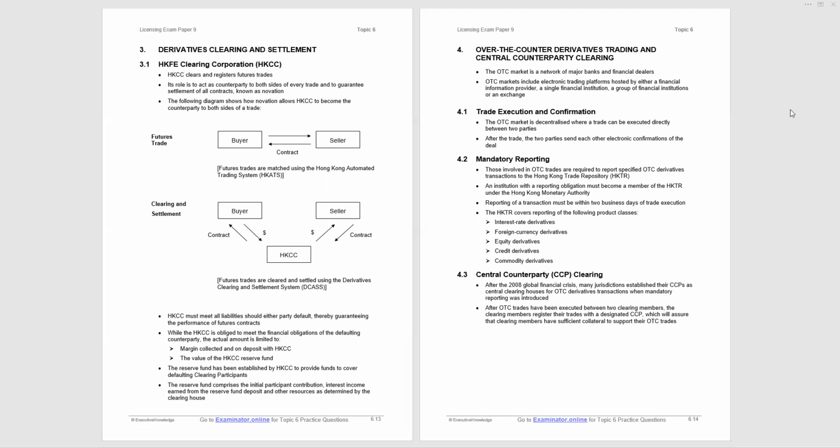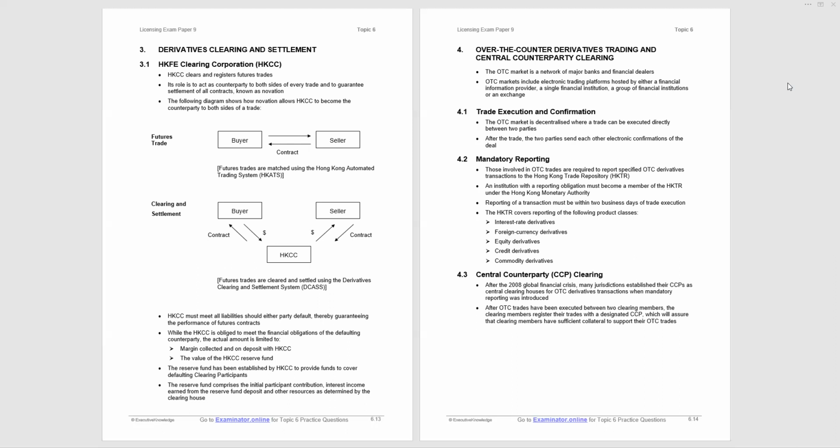Now, the reserve fund has been established by the clearinghouse to provide funds to cover defaulting clearing participants, and it comprises the initial participant contribution, interest income earned from the reserve fund deposit, and other resources as determined by the clearinghouse. And that last paragraph there, bottom of page 6.13, has been the subject of a question at paper 9 in the past.